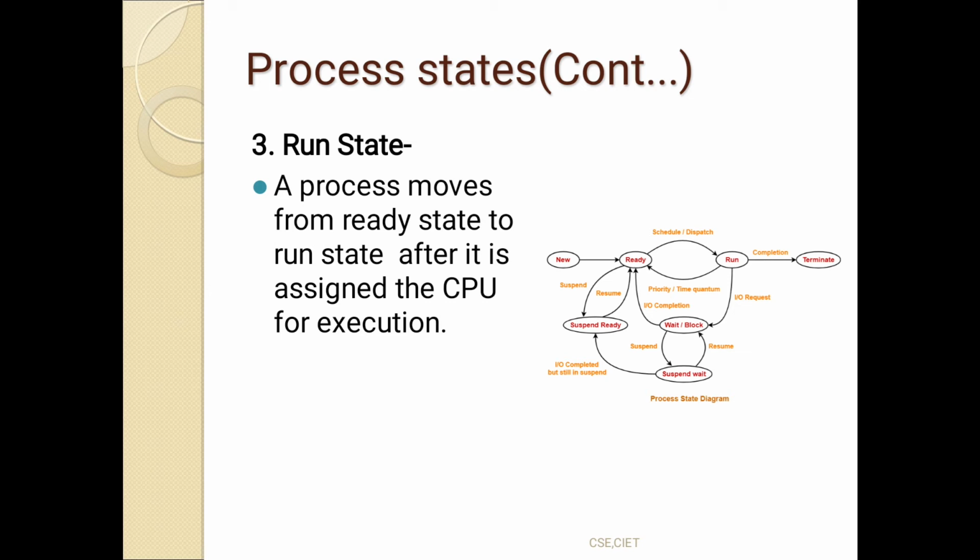But in the run state, the process moves from the ready state after it is assigned the CPU for execution. When the CPU is assigned to the process, only then can the process run. At that time the process is in the run state.